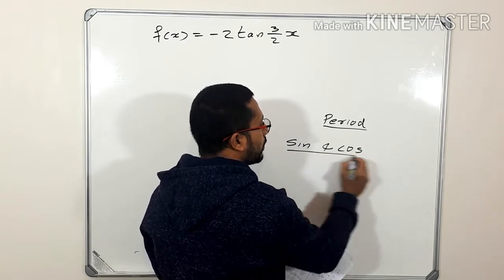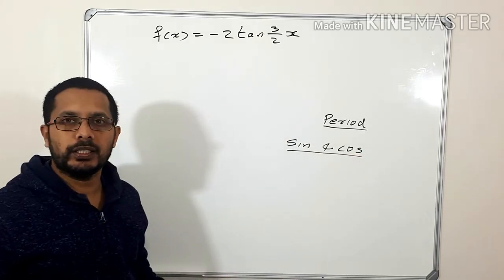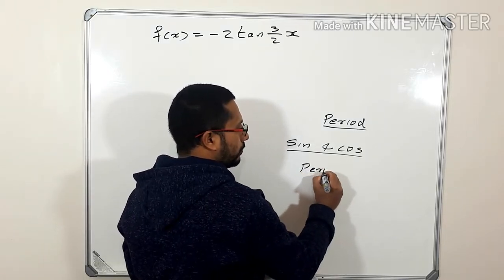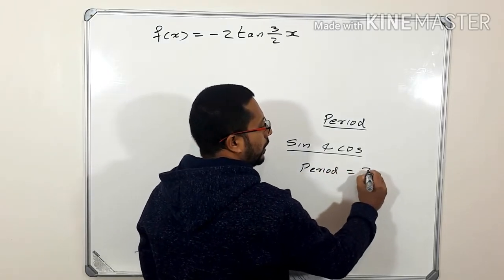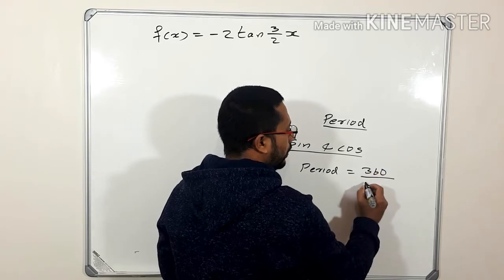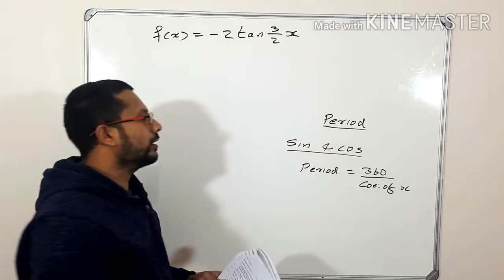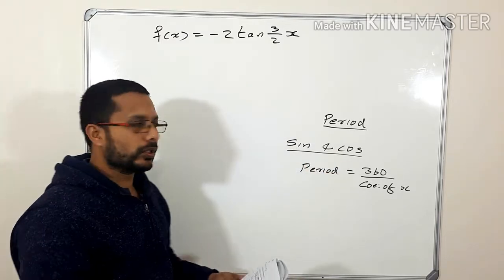Do you remember the formula to find the period? It is period equals 360 divided by the coefficient of x. That is in the case of sine and cos graphs.